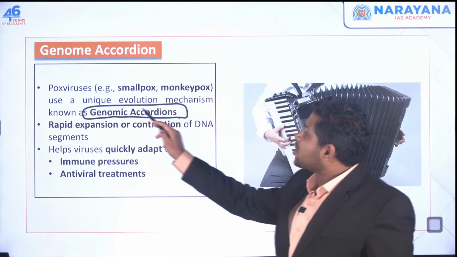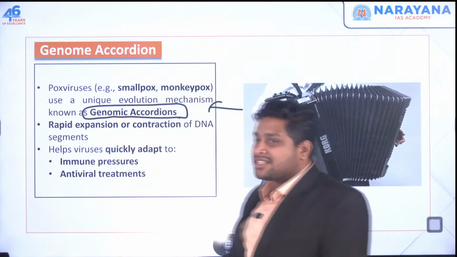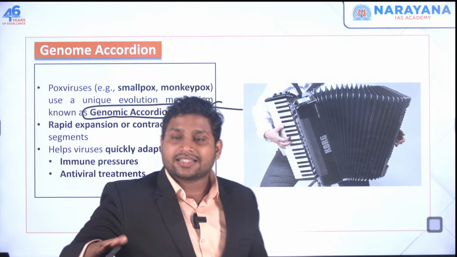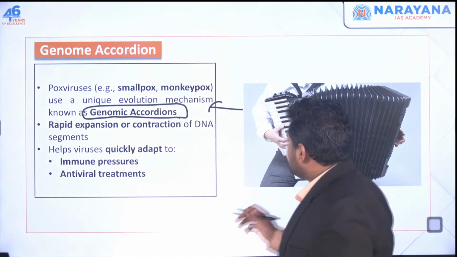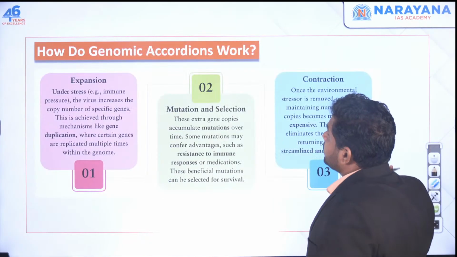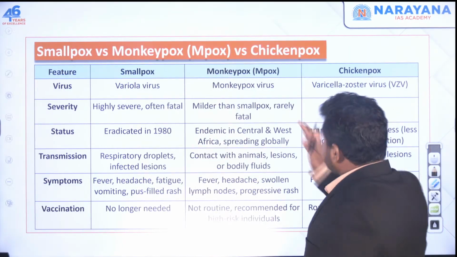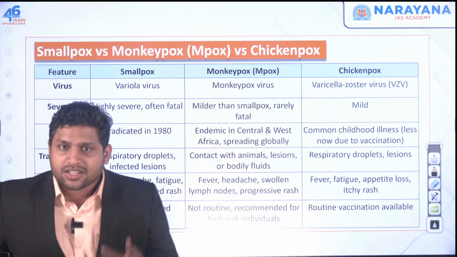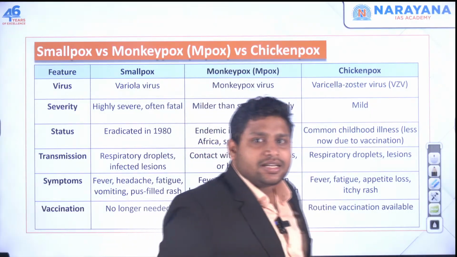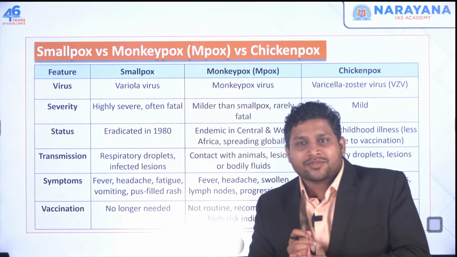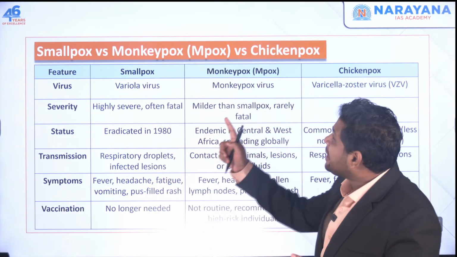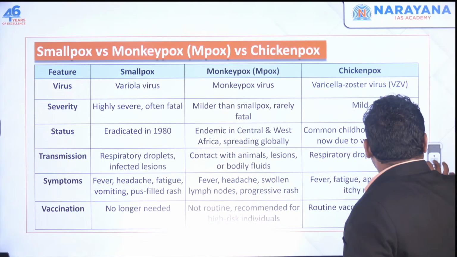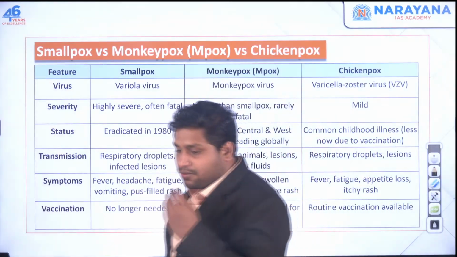Pox viruses use a unique evolution mechanism known as genomic accordion. This is the recent study. Clear? Good to go. Now, because we are preparing for the preliminary examination, we must certainly know some facts about this pox family. We have smallpox, monkeypox, and chickenpox. You should know these basic facts about these viruses.